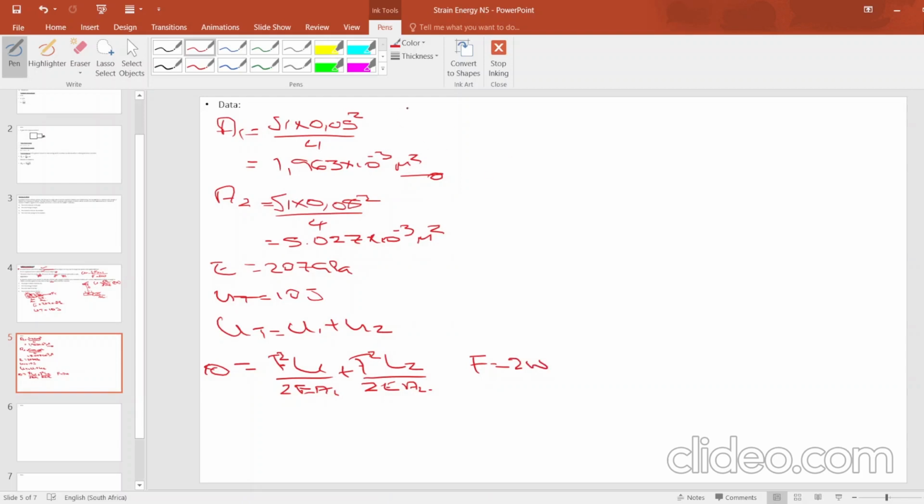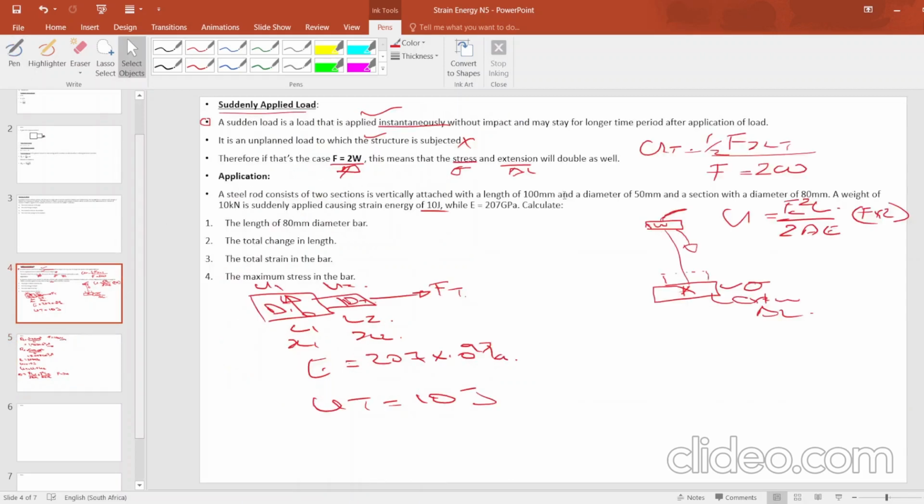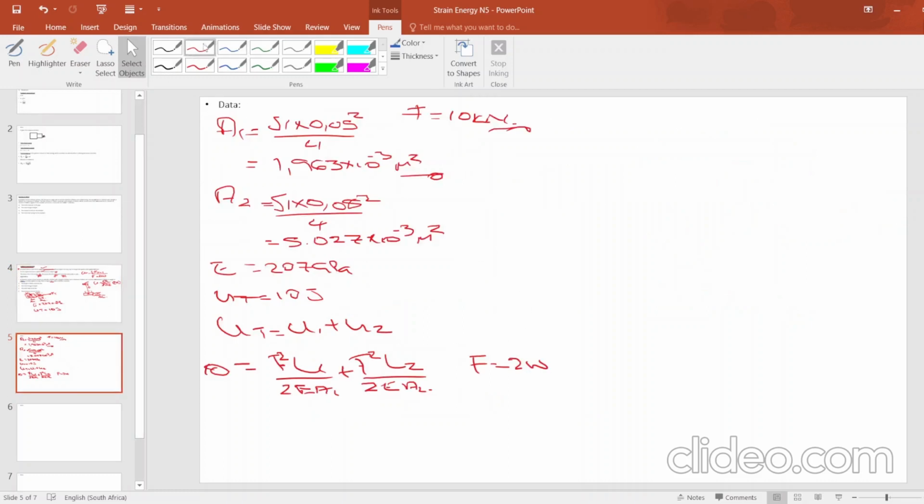Then we are given F. It is given as 10 kilonewtons. Now let's go and look for that in the equation. Let's see. There it is. We are given the F there. It is what? 10 kilonewton. Can you see that? Now it means our F here would be 2 times 10, then it gives us 20 kilonewtons. This is our F.